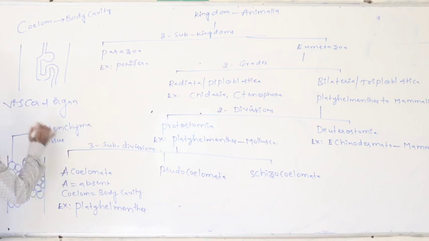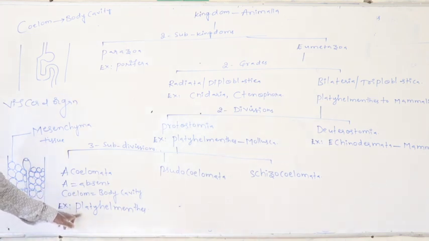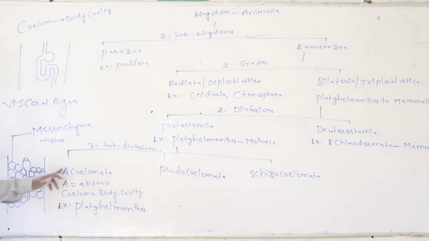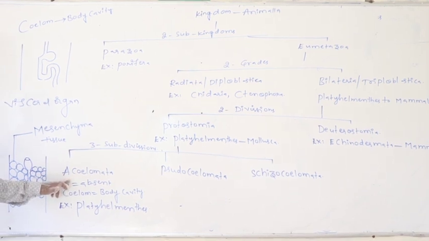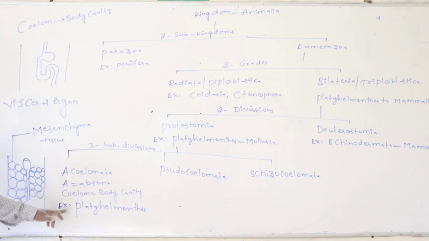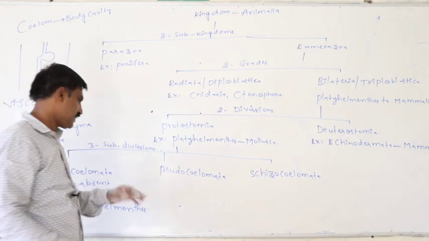Mesenchyma tissue. As a result of this, in platyhelminthes individuals, space is completely absent. Due to the presence of the mesenchyma tissue between the body wall and the alimentary canal, space completely disappears. So that is why they are said to be acoelomates. They are acoelomate. A better example for the acoelomate is the platyhelminthes.